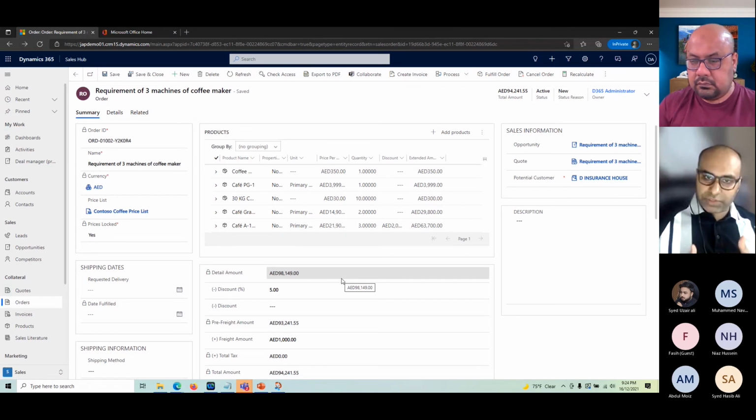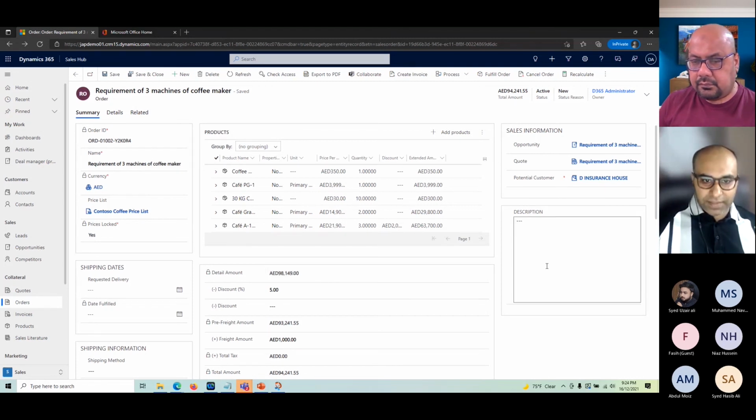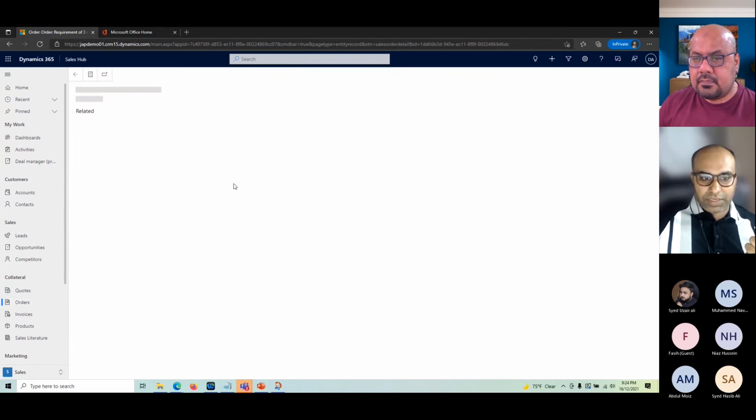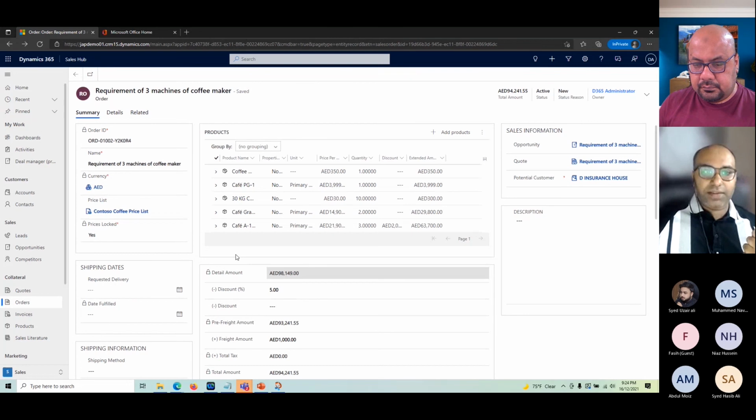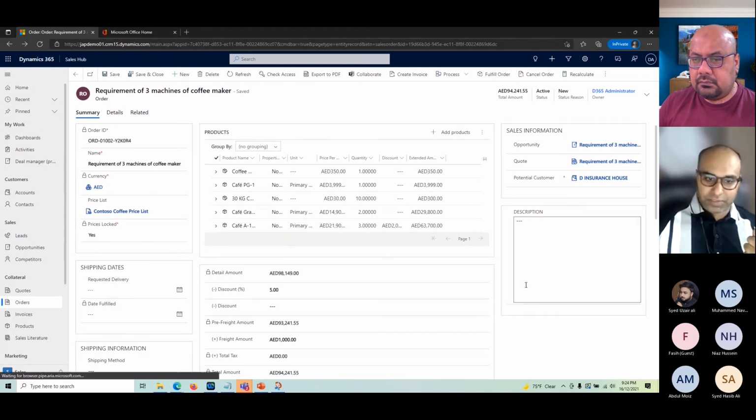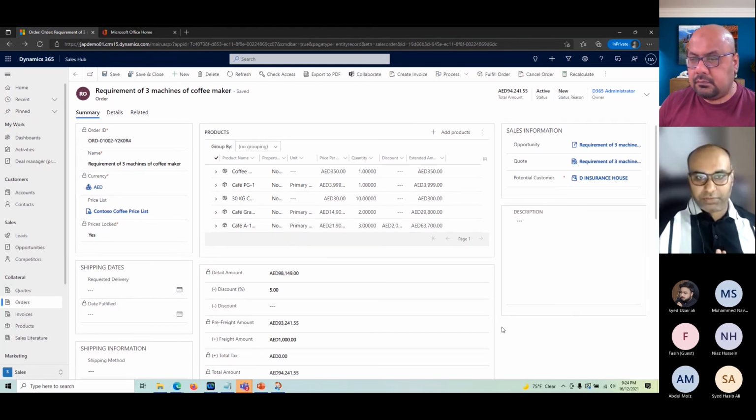Then once they fulfill it, they push it back and we get a status inside this CRM or sales system for our sales team, just as information. All of the fields I showed you here on the delivery are informational fields. That means if I update anything, it will not impact any stock, inventory or fulfillment inside Dynamics 365 or outside Dynamics 365 unless I do some kind of integration.